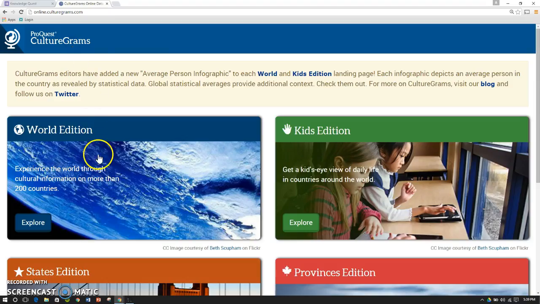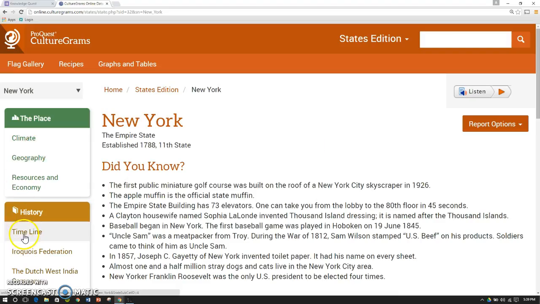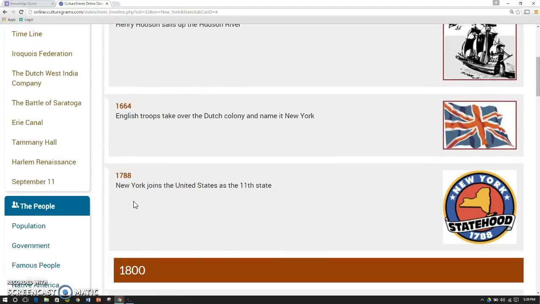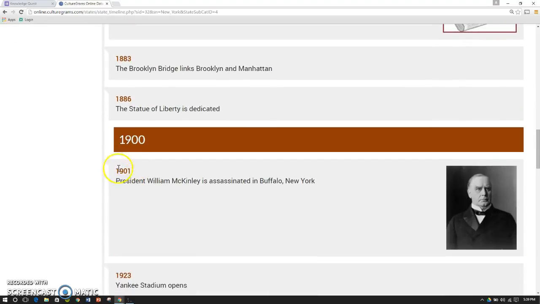Now, to get to that again, if somehow you got lost, you click on States Edition, you click on New York, and on the left here is timeline. So here we are in the timeline, and we need to know what happened in 1901. So it looks like the dates are going up, so let's scroll down. 1800, 1900, 1901. President William McKinley is assassinated in Buffalo, New York. Well, not a very nice fact, but a true fact.